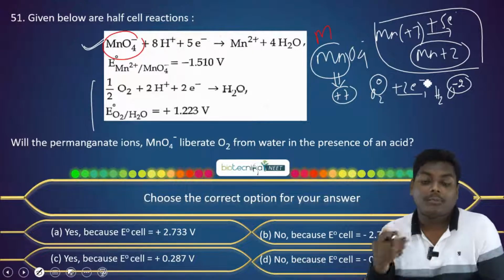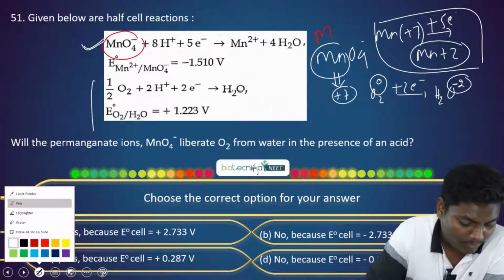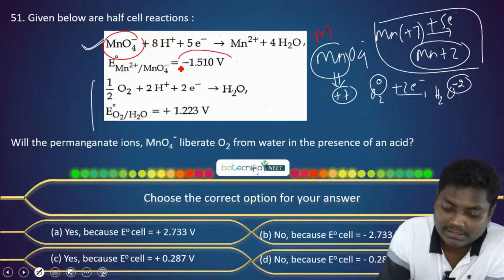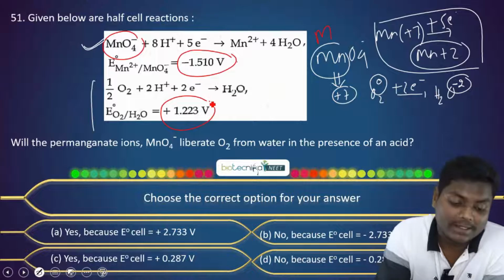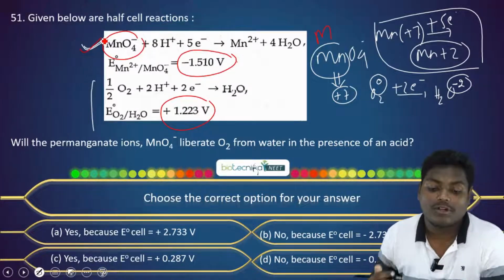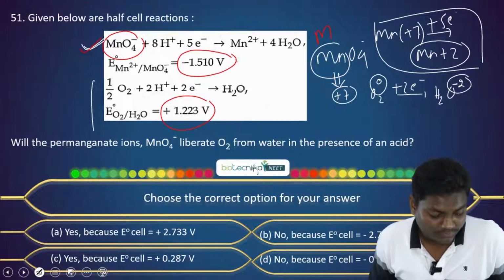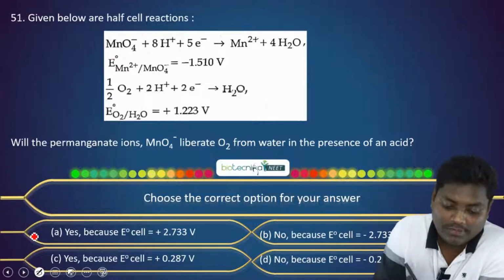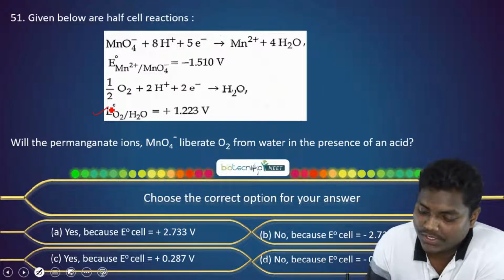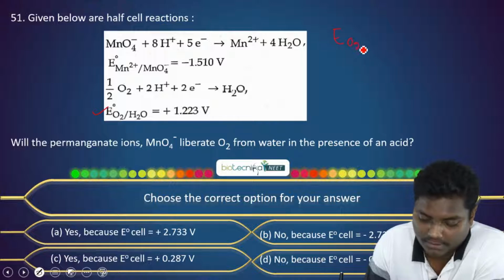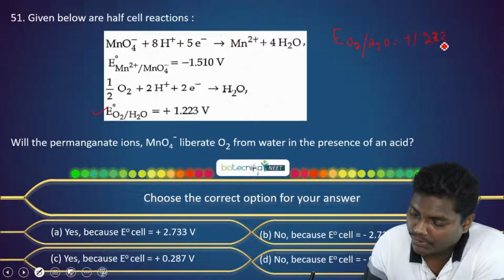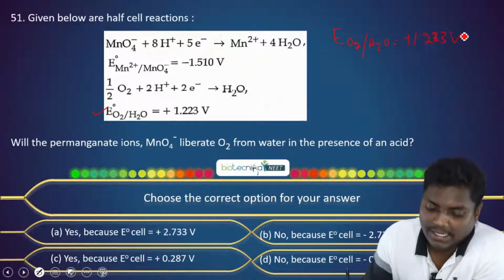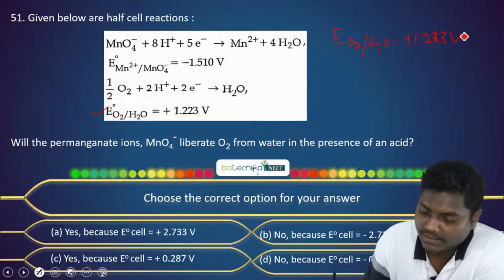Now, depending upon the potential values that are given, you need to decide which among them will act as a cathode and which will act as an anode. So let's understand this. What we have here is the potential for O2, which is plus 1.223 volt. This is the potential for O2 that is given. And for the manganese, we have this.